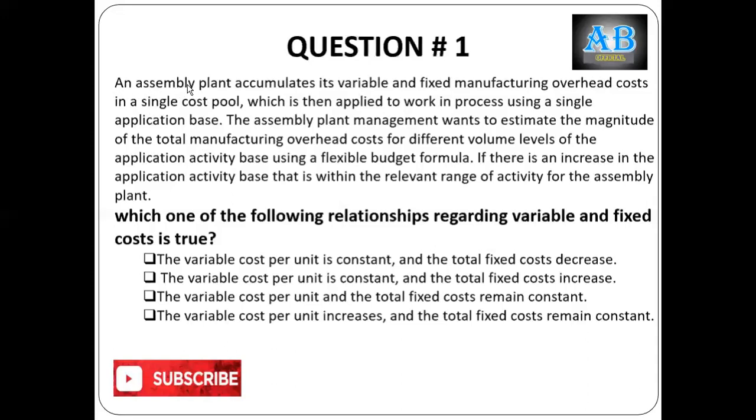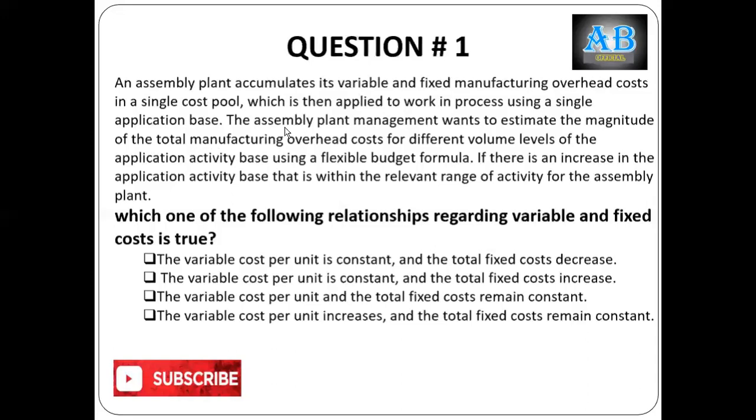An assembly plant accumulates its variable and fixed manufacturing overhead cost in a single pool. So it means he is taking fixed and variable cost together, which is then applied to work in process using a single application rate, single OAR.